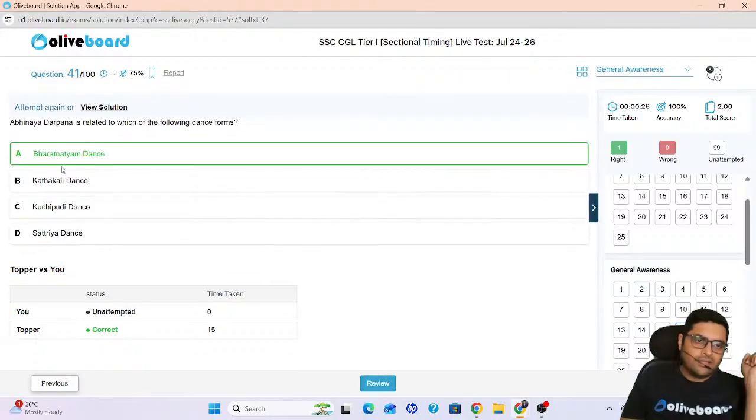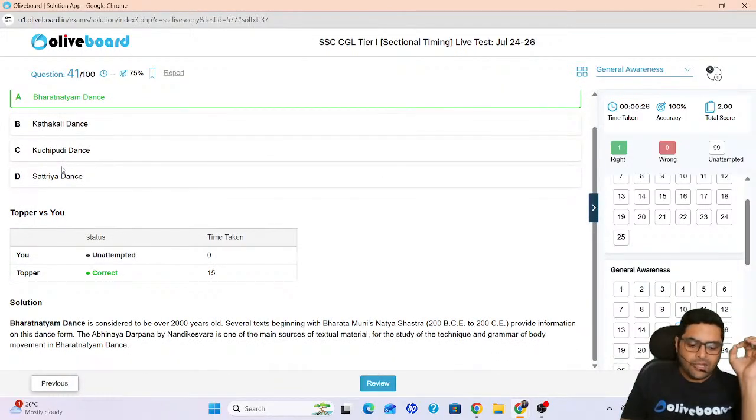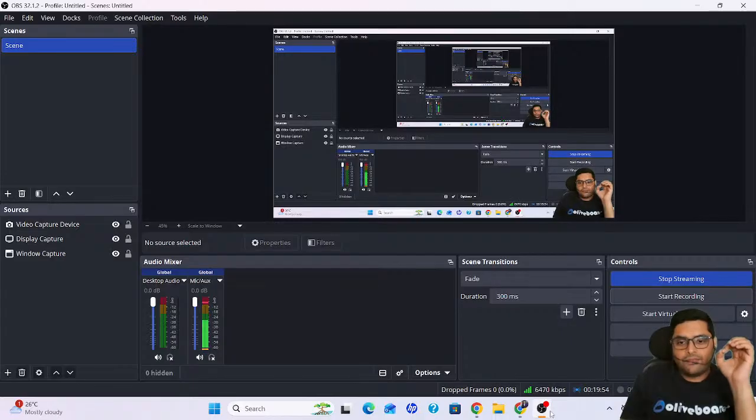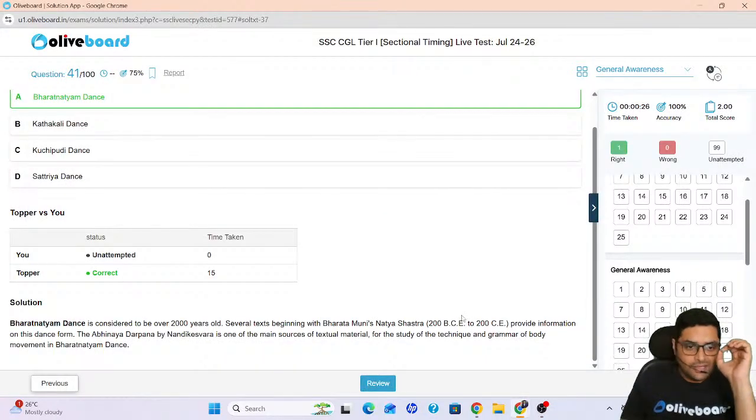It is Bharatnatyam. Abhinay Darpan is related to Bharatnatyam. Several texts begin with Bharat Muni's Natya Shastra. Now who wrote Natya Shastra? It is Bharat Muni. Okay, Bharat Muni. Please remember, Abhinay Darpan is by Nandikeshwar.